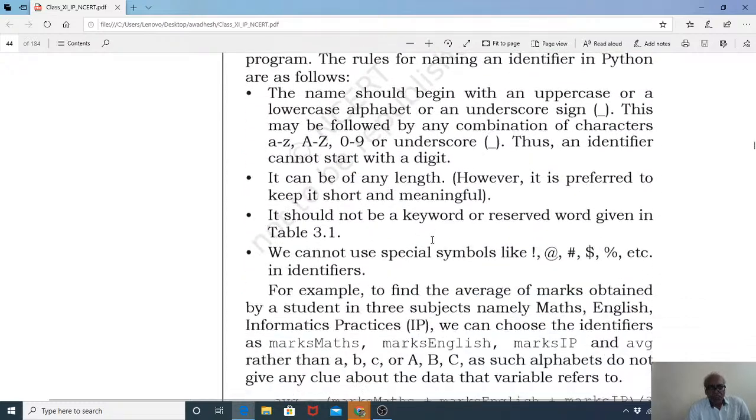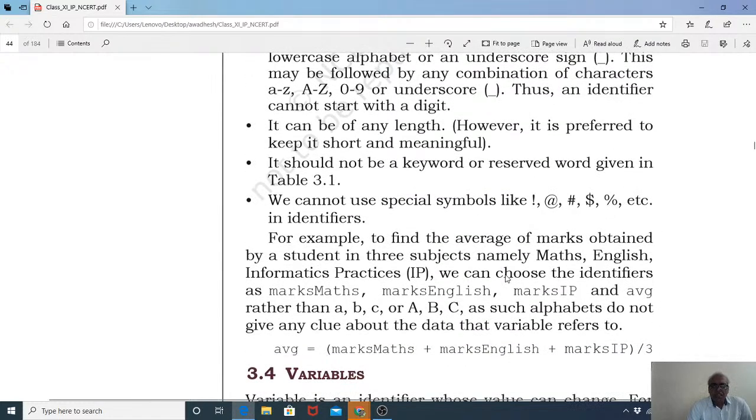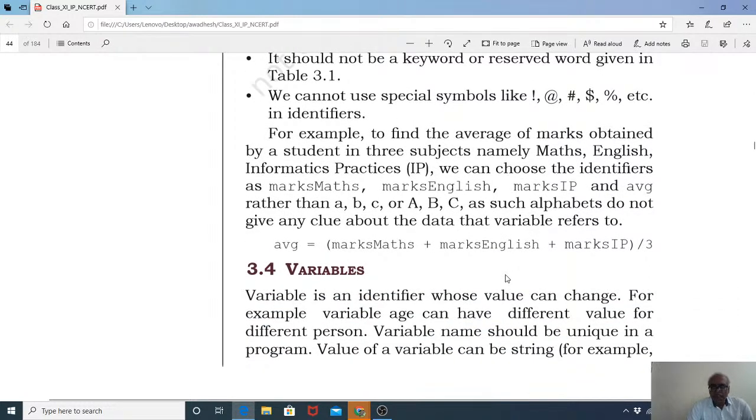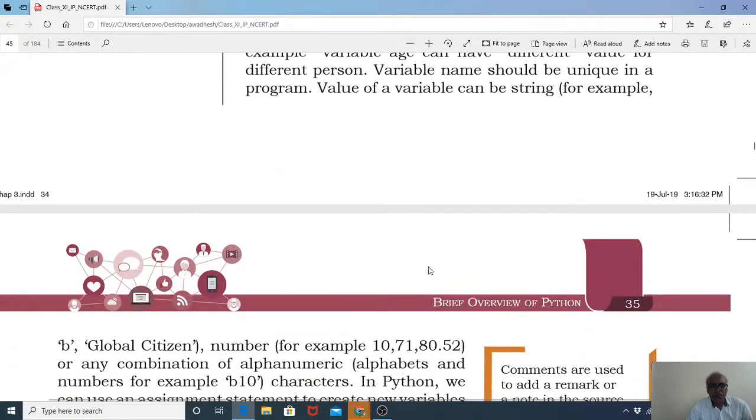That's what he's saying. यहाँ पे जो उसने बोला, उसने क्या बोला? It should not be a keyword or a reserved word given in table. ठीक है? We cannot use special symbols like exclamation mark, ampersand, hash, dollar and all etc. as identifiers. ठीक है? इनके rules हैं. So because every language has a rule, तो उन्होंने इसको rule पे लिया हुआ है. ठीक है? Variable हम लोग understood कर ही लिया.